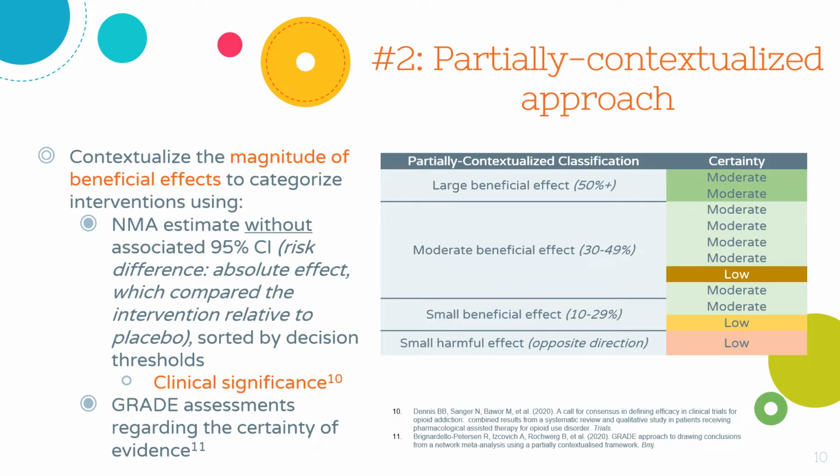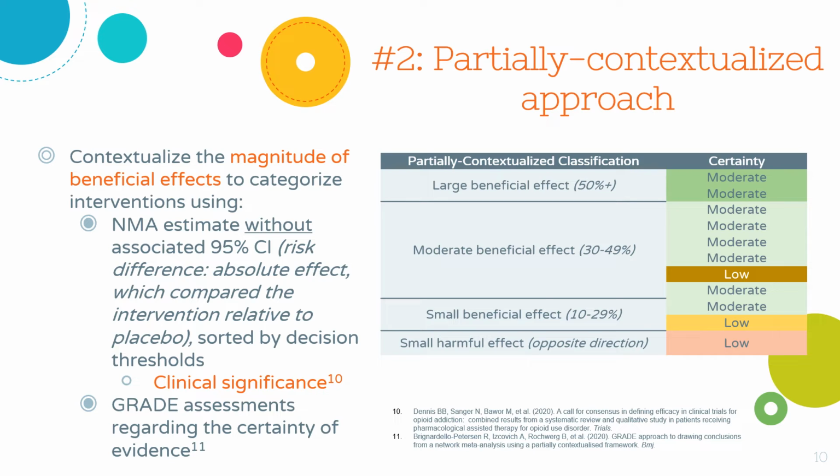We then transformed the odds ratio into a risk difference, which was an absolute effect measure, in order to partially contextualize interventions into categories based on the magnitude of beneficial effects or clinical significance. We used the NMA estimate for the risk difference of each intervention relative to the placebo in conjunction with decision thresholds to assess whether treatments conferred a large, 50% or higher, moderate, 30 to 49%, small, 10 to 29%, trivial, 9% or lower, or harmful effect, which was an effect in the opposite direction than intended, on our outcome of interest.